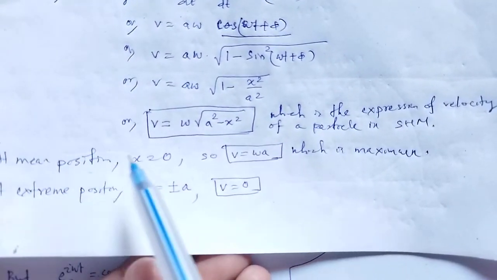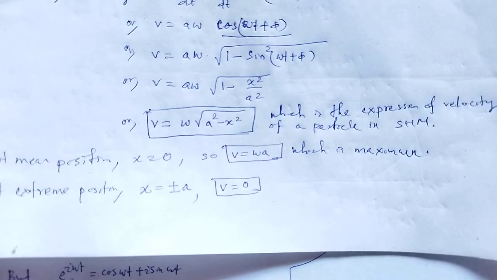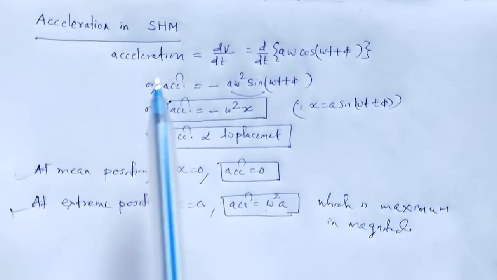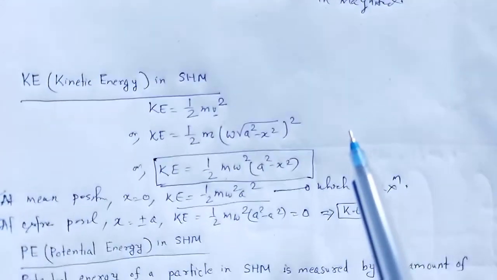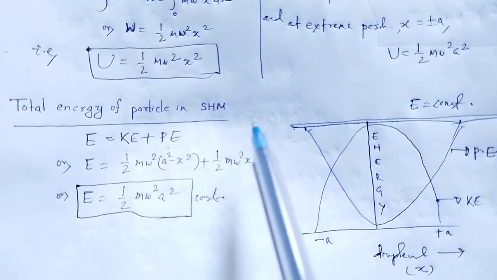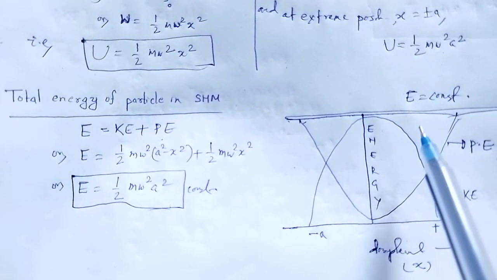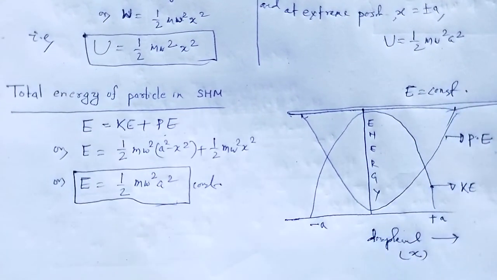Its two conditions: mean position and extreme positions, acceleration in SHM, kinetic energy in SHM, potential energy in SHM, total energy in SHM, and a graph between kinetic energy, potential energy, and total energy.